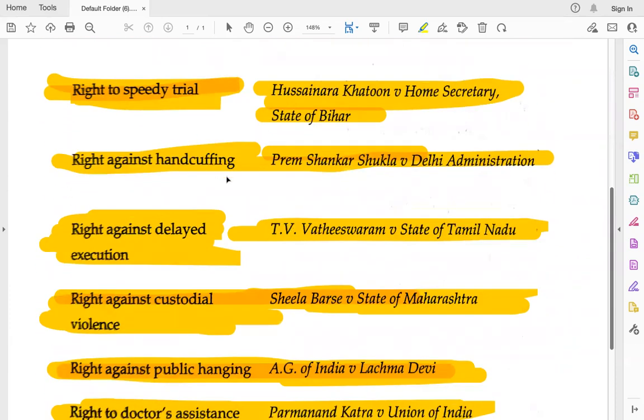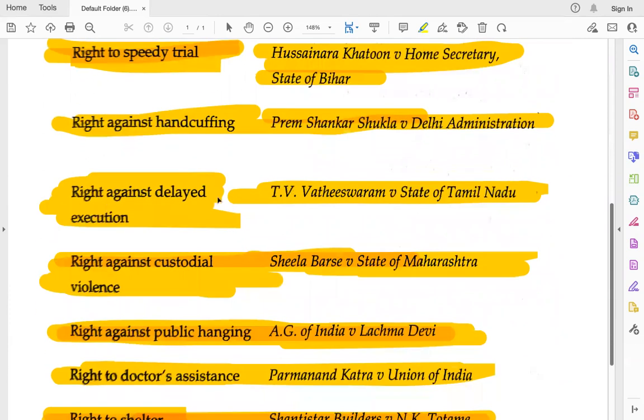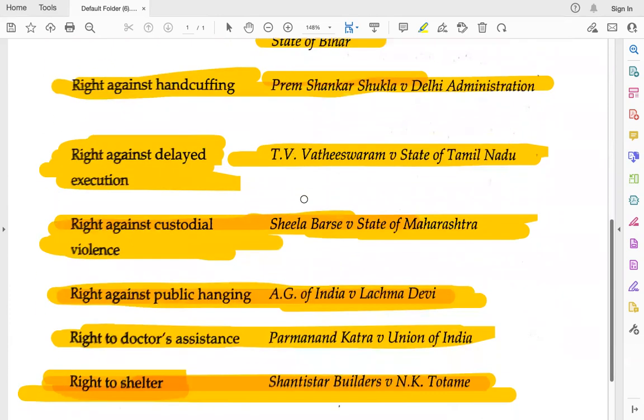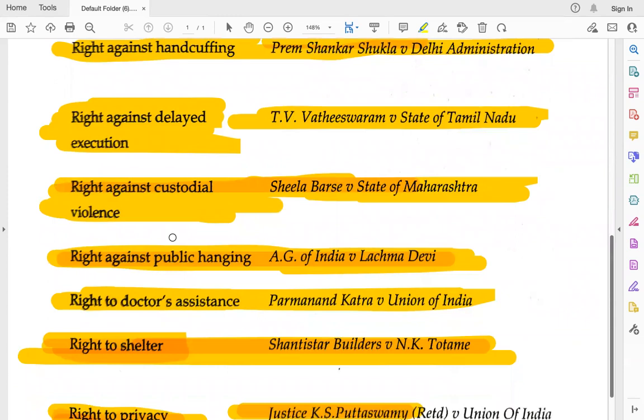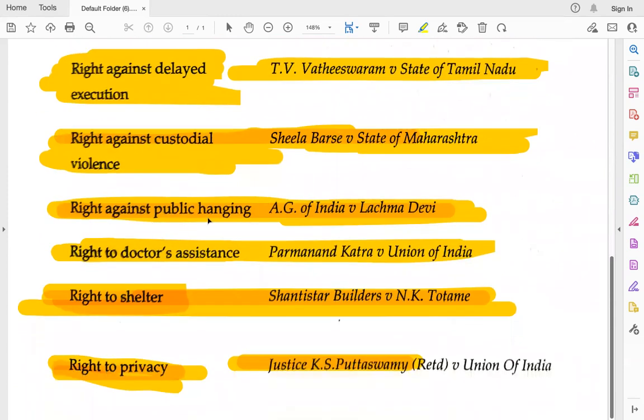Right against handcuffing, Prem Shankar Shukla case. Right against delayed execution, TV Vatheeswaran case. Right against custodial violence, Sheela Barse case. Right against public hanging, Lakshmi Devi case. Right to doctor's assistance, Parmanand Katara case. Right to shelter, Shantistar Builders case. Then right to privacy, Justice Puttaswamy case.